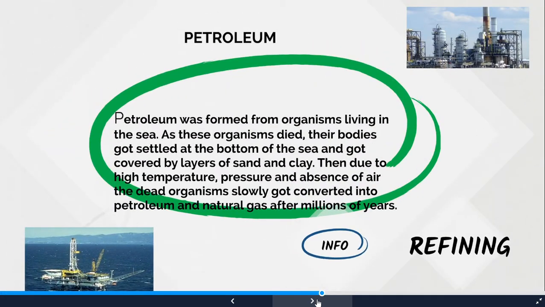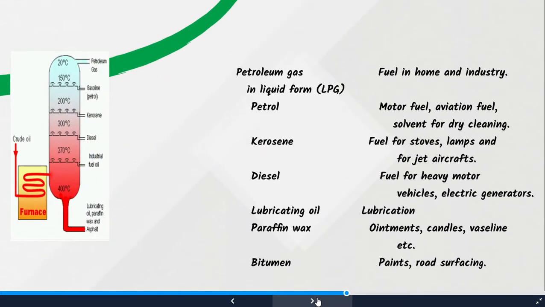Clear? Now, what is refining? So, I told you petroleum is a mixture of several substances, isn't it? Now, how to separate these substances then? You separate them based on their boiling points. So, the least boiling point, when you start burning something, by burning petroleum, at 20 degrees centigrade, you get petroleum gas. So, all the petroleum gas goes away, and this petroleum gas is collected from this outlet and it is separated, isn't it?